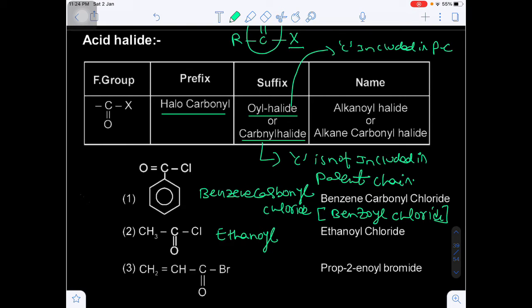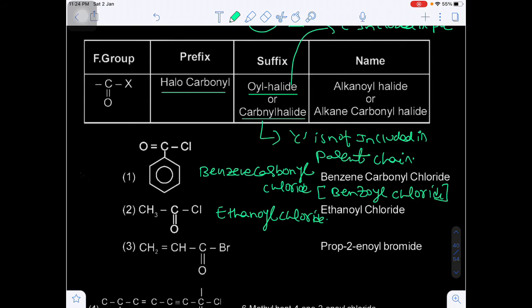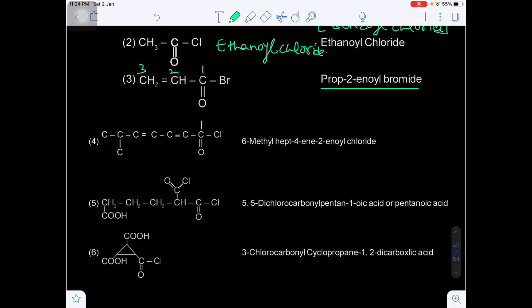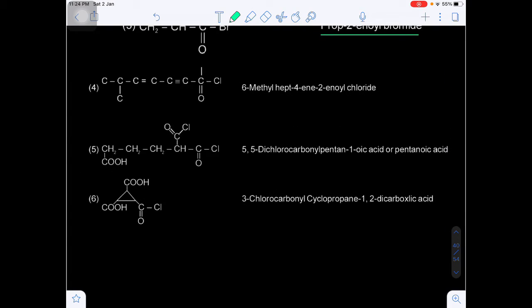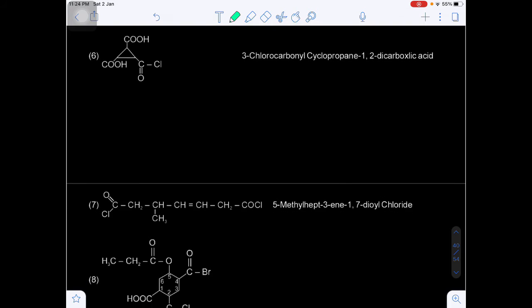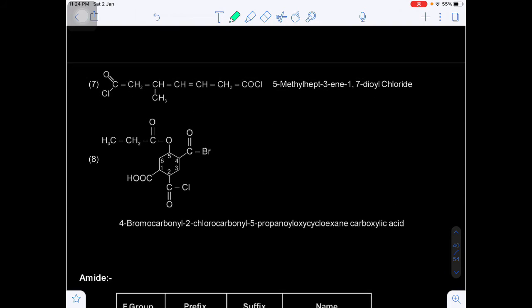Okay, so this is ethanoyl, alkanoyl halide, that is the chloride. Now you see here first carbon, second carbon, third carbon, three carbons are there. Propanoyl bromide, but on the second position ene is there. Prop-2-enoyl bromide. Now here there are some other examples regarding the acid halide. Yes or no? Next come to some other examples given here.